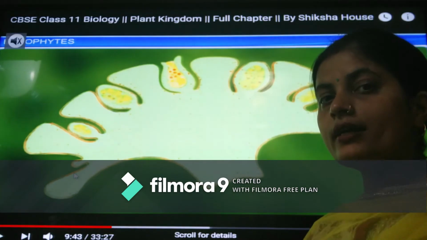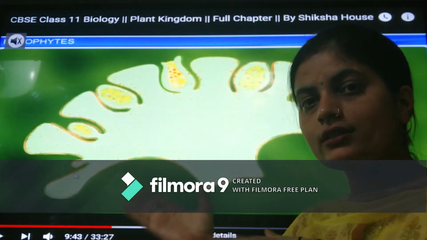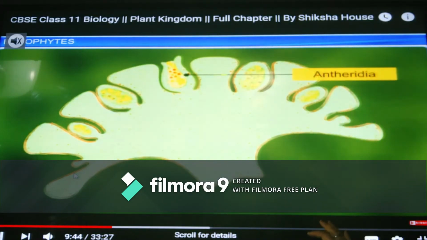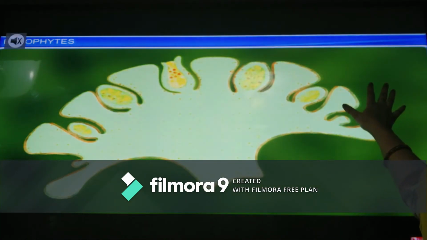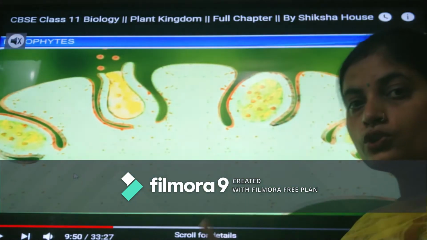Here it is the TS of this. Suppose it is a bryophyte, it was cut, and when you study this kind of structure, this will be formed there. Just study it in detail. Here we can see antheridia. That means the structure inside which antherozoids will be formed.